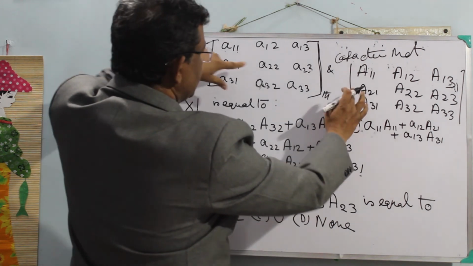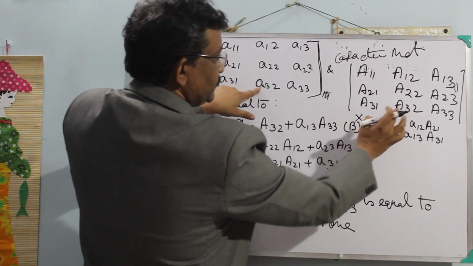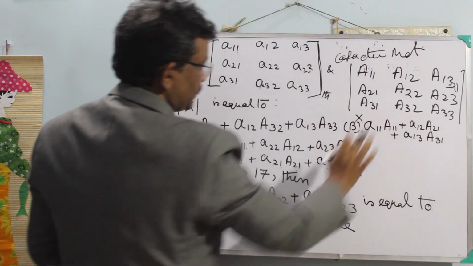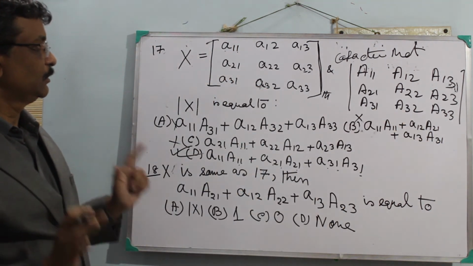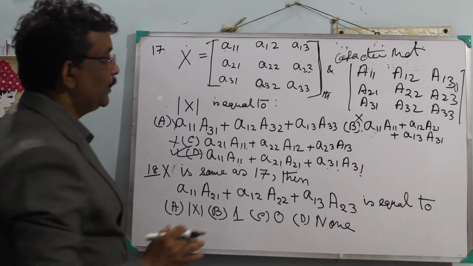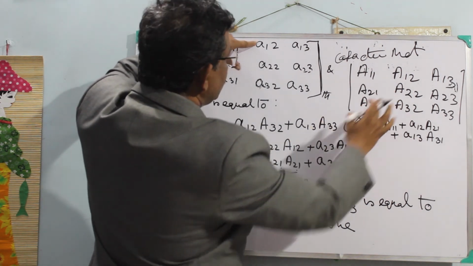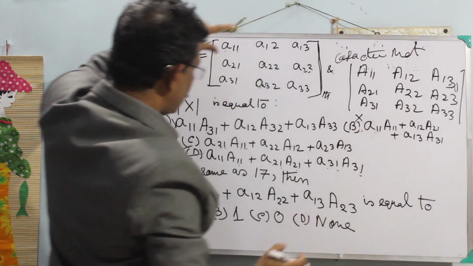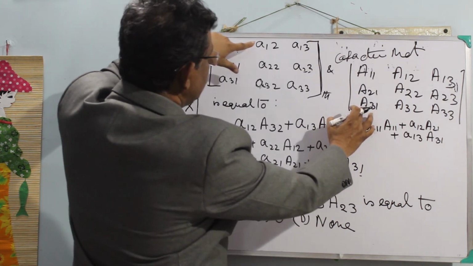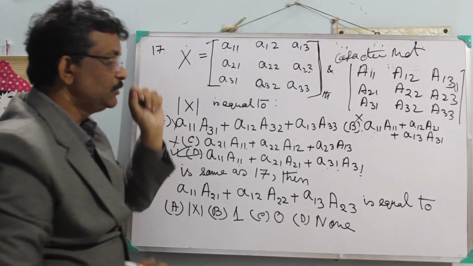Likewise for the other rows, plus in the middle, it will be det of the matrix. But if this one into this, plus this one into this, plus this one into this, then it will be 0.